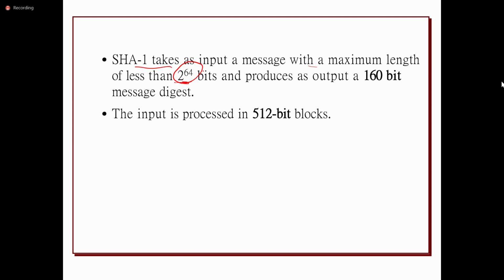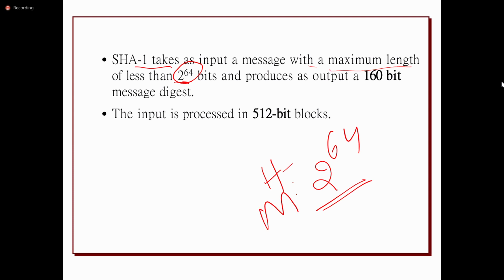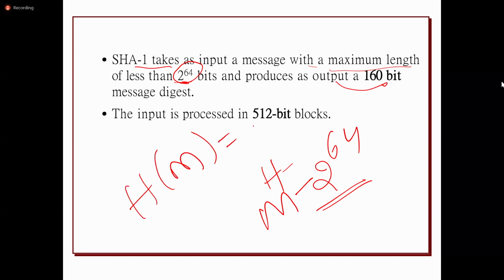As I said, a hash function takes a message of arbitrary length and produces a fixed length output. Here, the maximum length of the message is 2^64 bits, and it produces a 160-bit message digest or hash code. That is, H(M) is 160 bits for the SHA-1 algorithm.